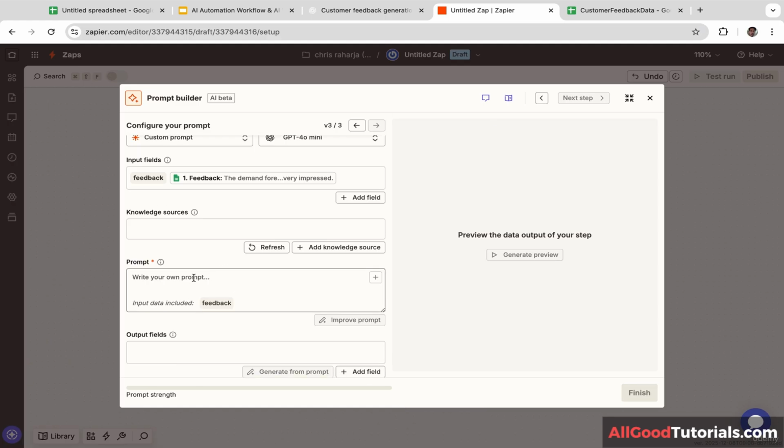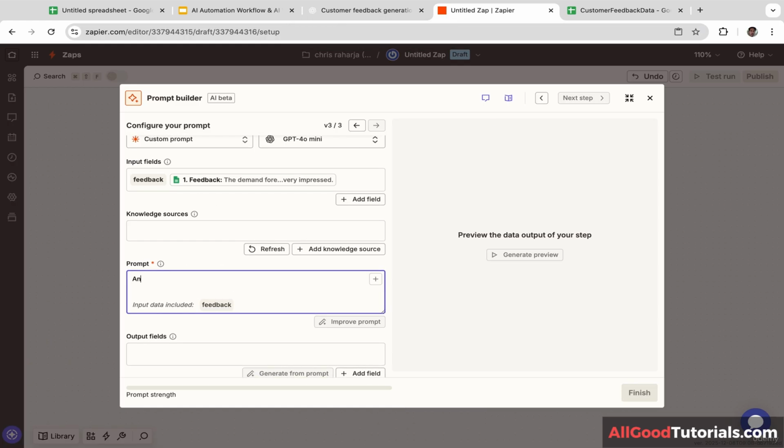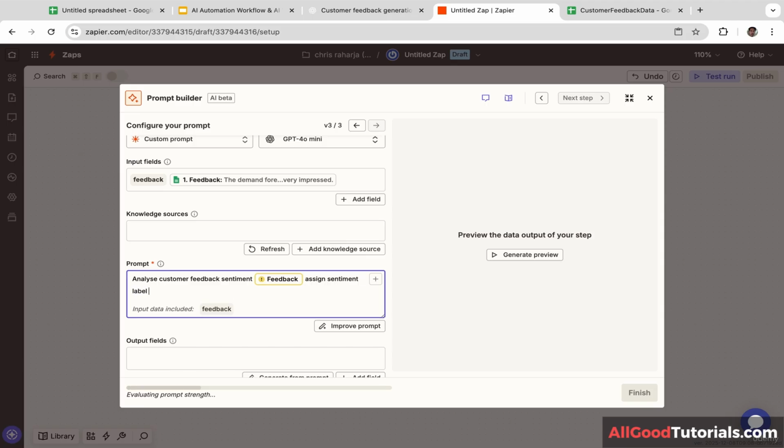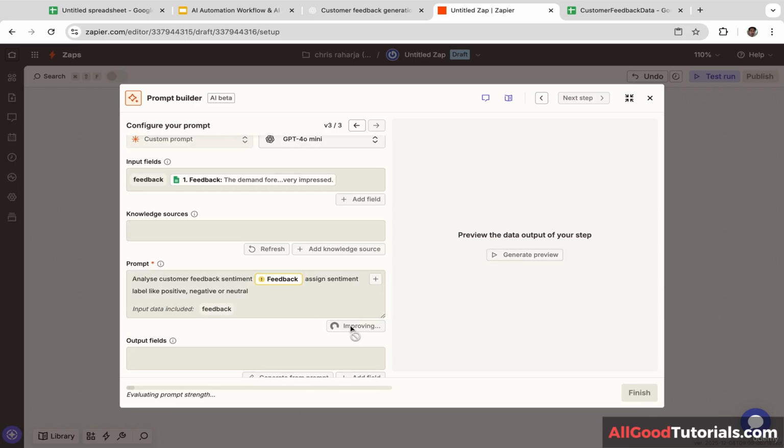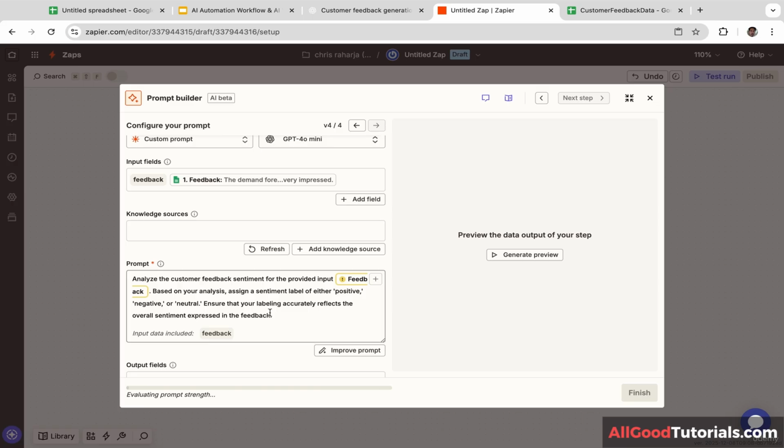Next, I'm going to write the prompt. Analyze customer feedback sentiment, assign sentiment label like positive, negative, or neutral. Okay, now I'm going to enhance the prompt. I'm going to click this improve prompt, so AI is going to modify the prompt and make it better.